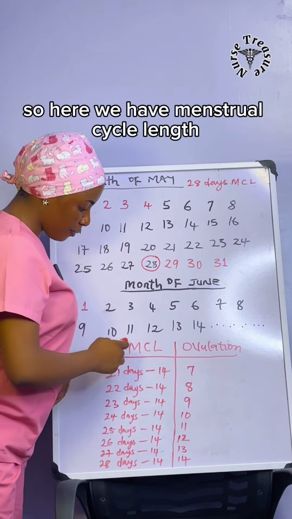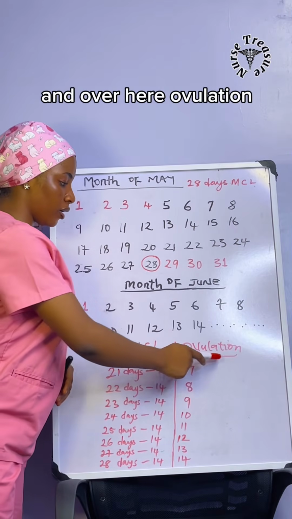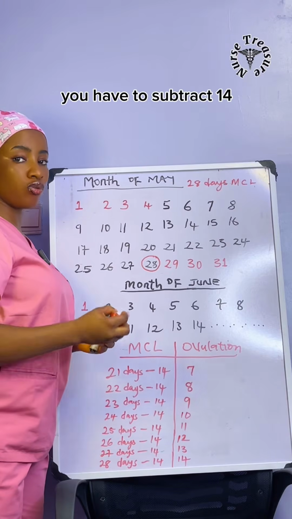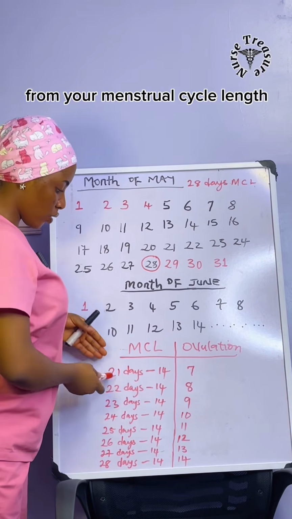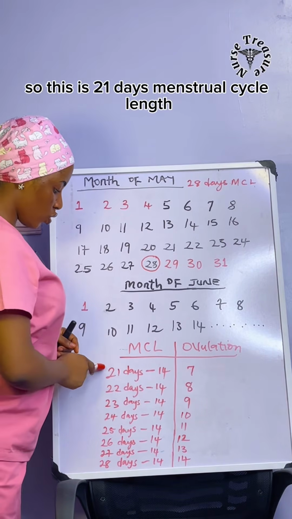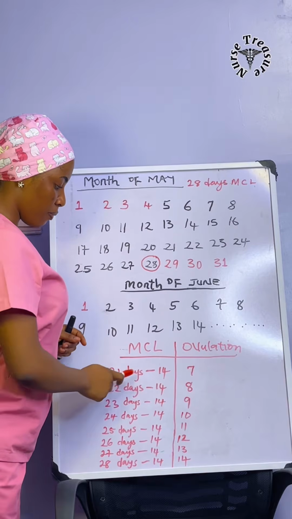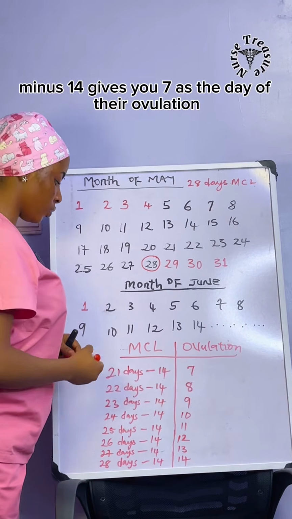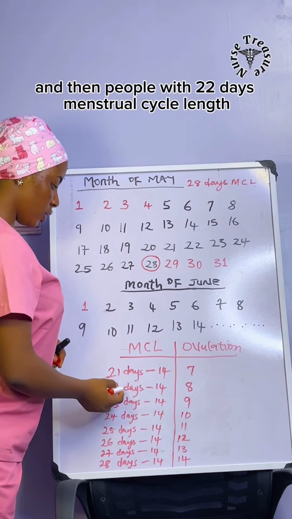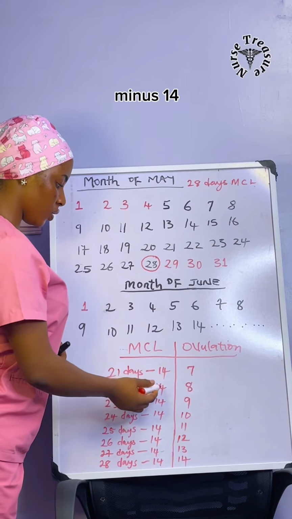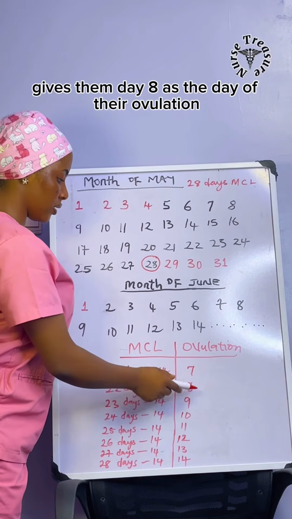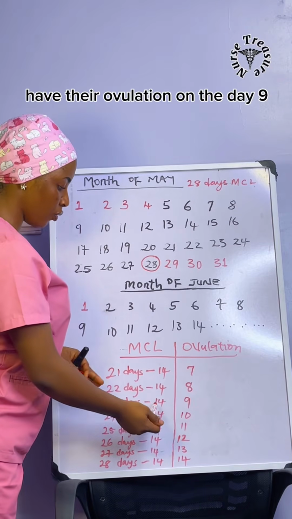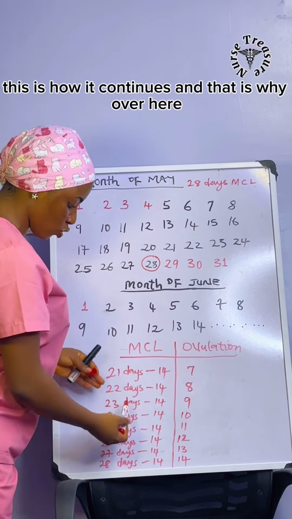Now let's demonstrate. So here we have menstrual cycle length and over here ovulation. And remember I said for you to know your ovulation day, you have to subtract 14 from your menstrual cycle length. So this is 21 days menstrual cycle length minus 14 gives you 7 as the date of their ovulation. And then people with 22 days menstrual cycle length minus 14 gives them 8 as the date of their ovulation. So people with 23 days menstrual cycle length have their ovulation on the 9th day. This is how it continues.